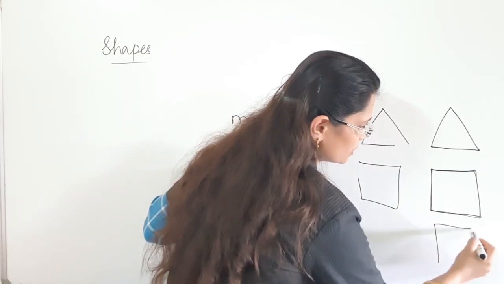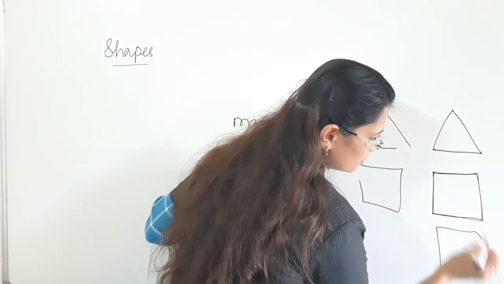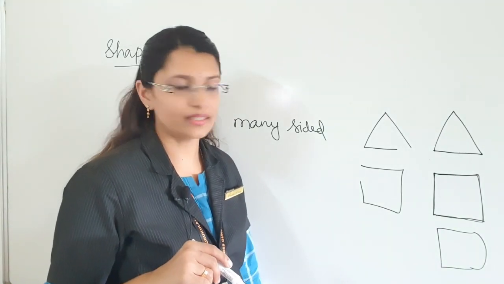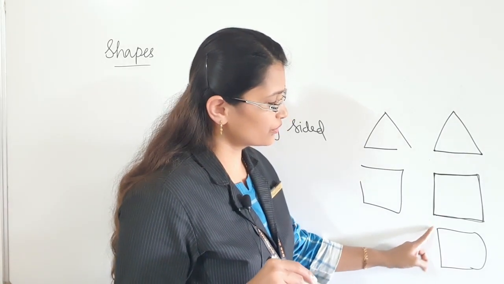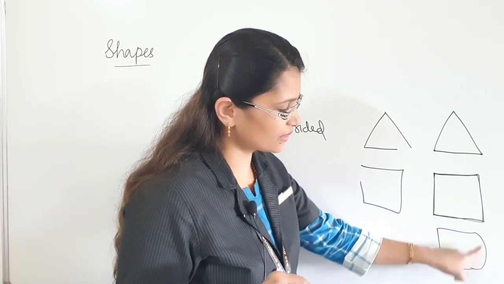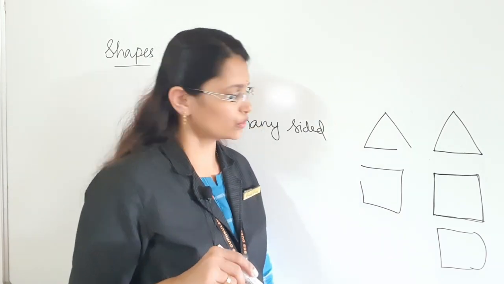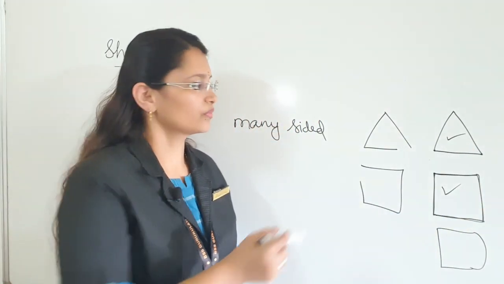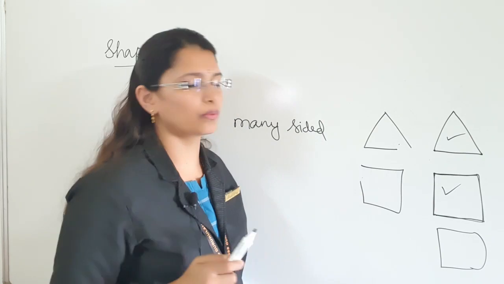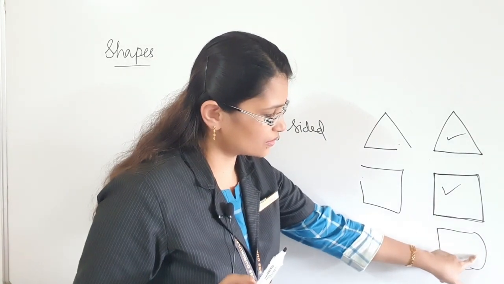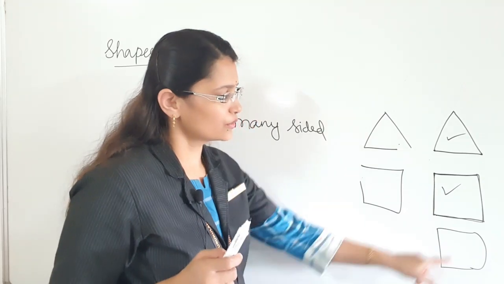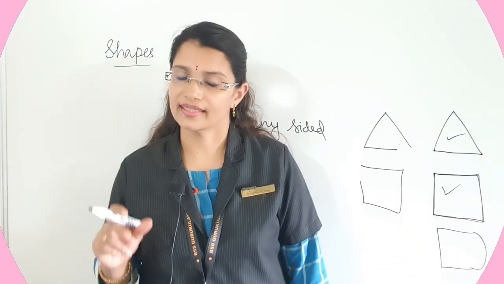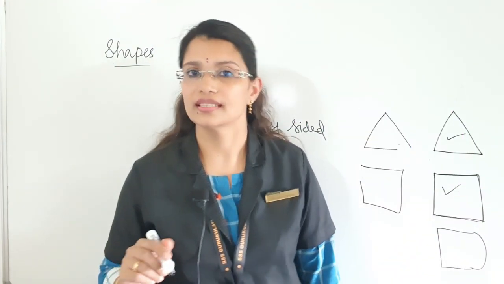And now this one. Is this a polygon, children? What is the definition? Polygons are closed figures and made up of only straight lines. Is this a straight line? No, that is a curved line, right? So this is not a polygon. Only these two are polygons here. These two are open figures, so these are not polygons, and this is not made up of straight lines, so this is also not a polygon. Is this clear, children? Polygons are closed figures and these are only made up of straight lines.